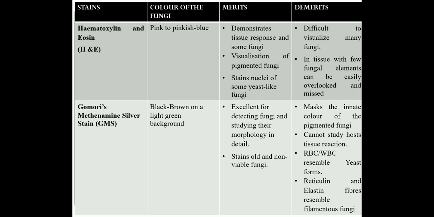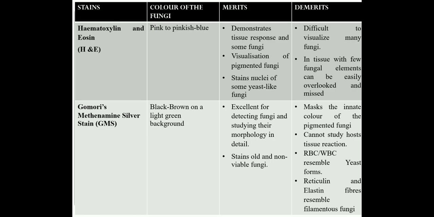Now, several histological or histopathological stains are used for identifying fungal infections. One thing is that under histology, we cannot accurately identify the species.